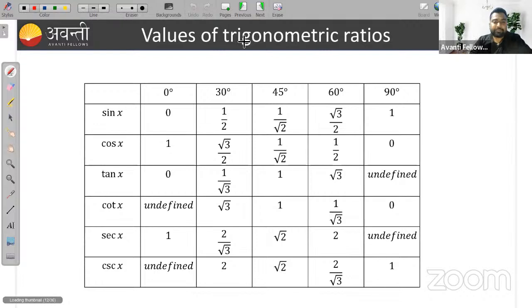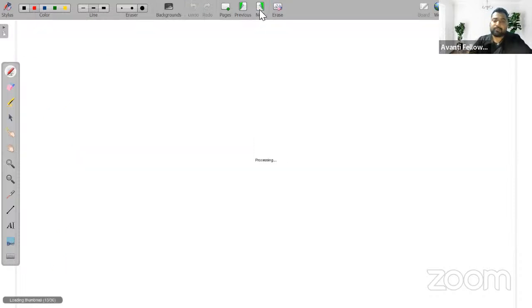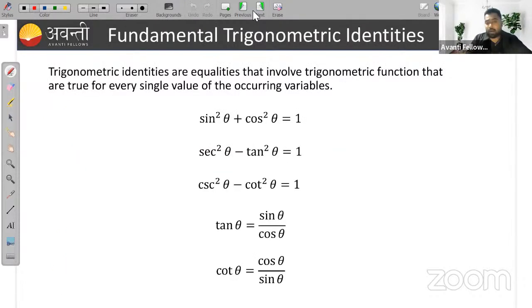Let's move on. On your screen you can see some basic ratios given. You know all these things. Sine of 0, sine of 30, from 0 degree to 90 degree, they have given: sine of 45, sine of 60, sine of 90. Similarly, for cos, tan, cot, sec, and cosec they are also available. Okay, let's move on.